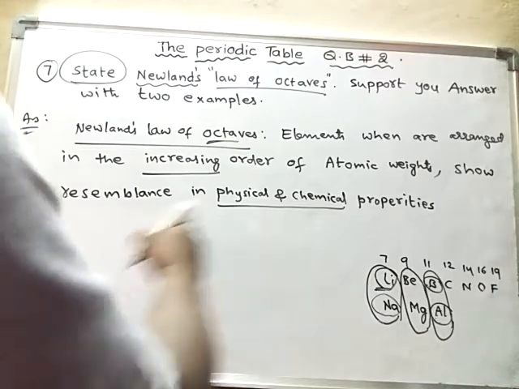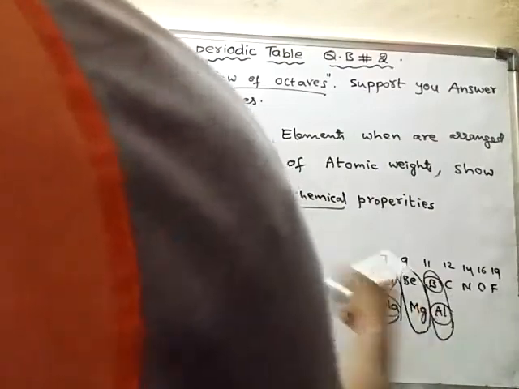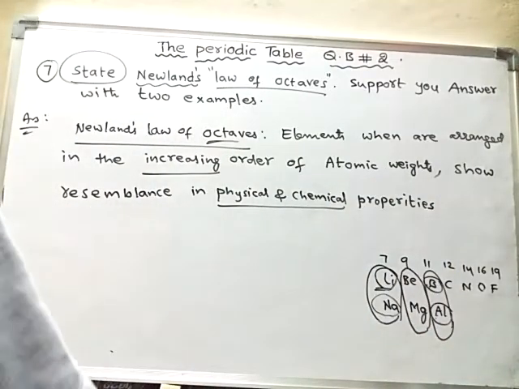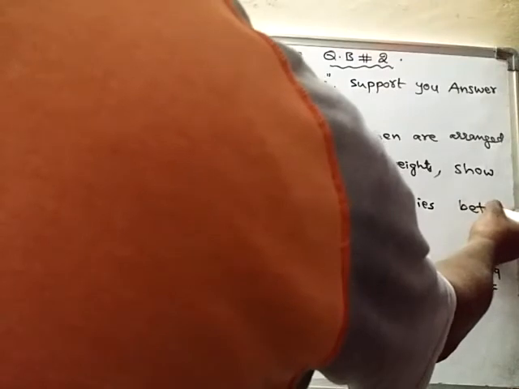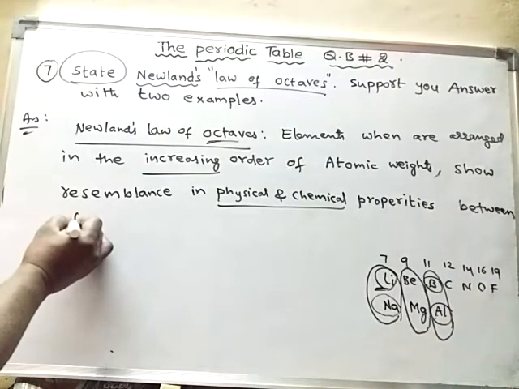So when the elements are arranged in the increasing order of atomic weights, they show resemblance in physical and chemical properties between the first and eighth element.